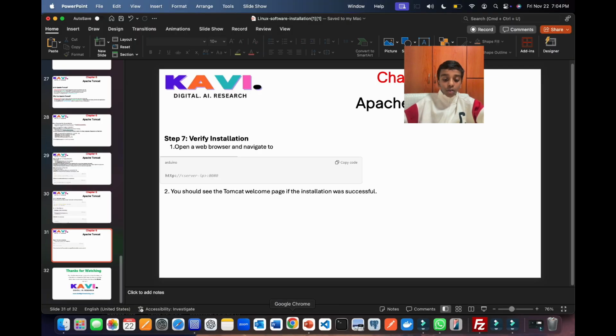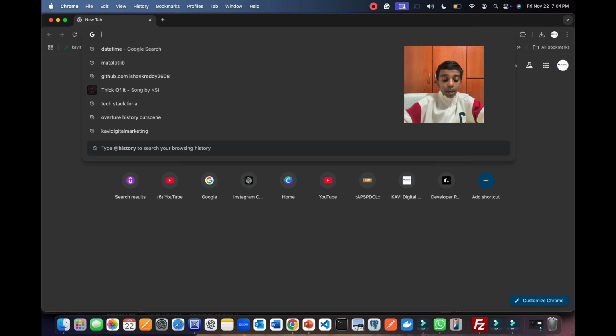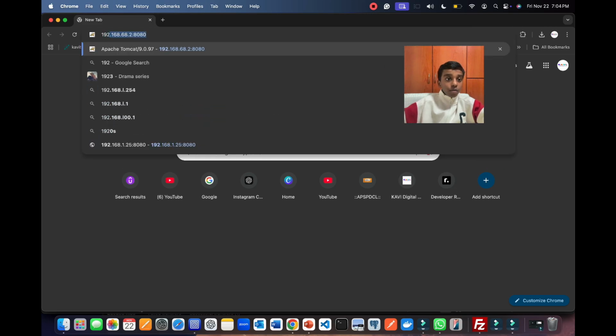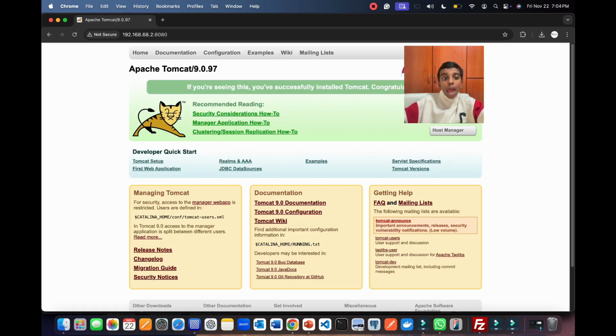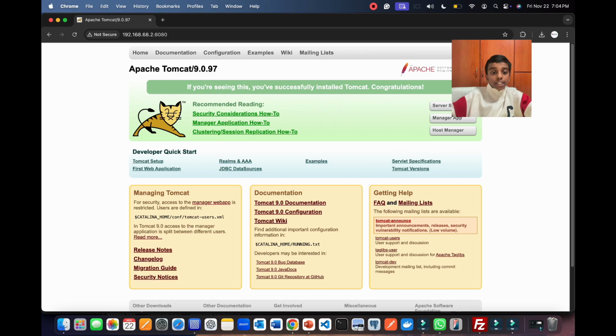Here I'm going to open up the browser and write 192 and so on. As you can see, Apache Tomcat has been successfully installed. It's saying if you're seeing this, you have successfully installed Tomcat. Congratulations! So let's go back to our PPT to see what's next.